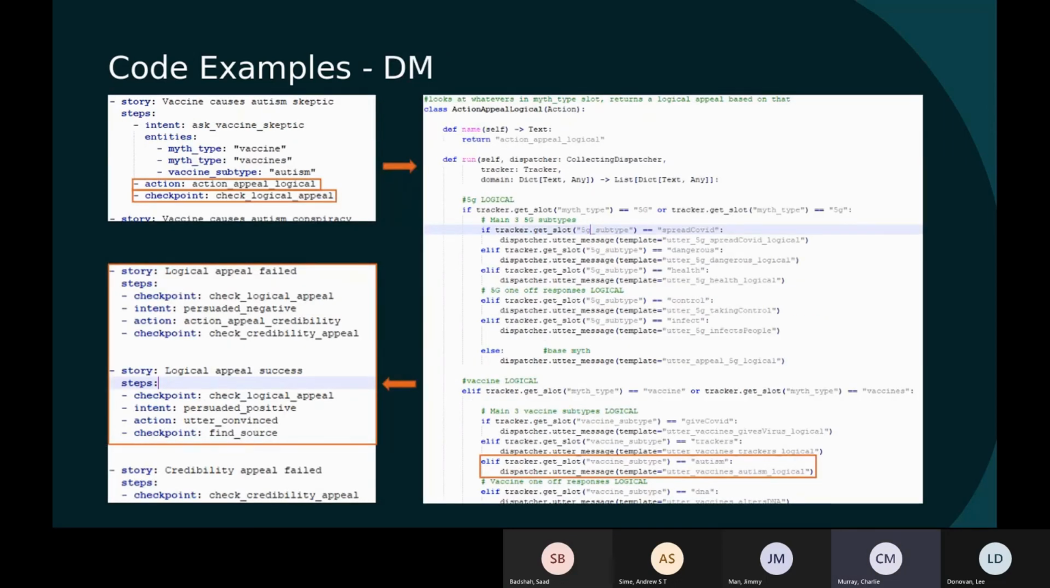So these entities are then sent to the stories where it checks for those and the subtype, which is autism, and then calls the corresponding action, which is in our custom actions file, which then generates the response from the bot, as well as creating a checkpoint to the persuasion check, which happens after the user has replied.